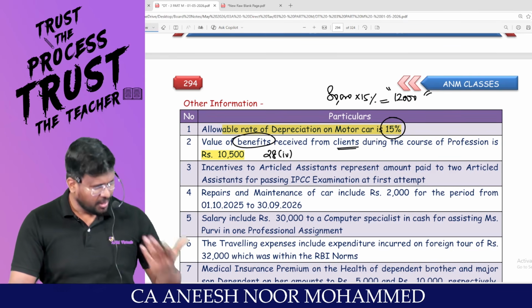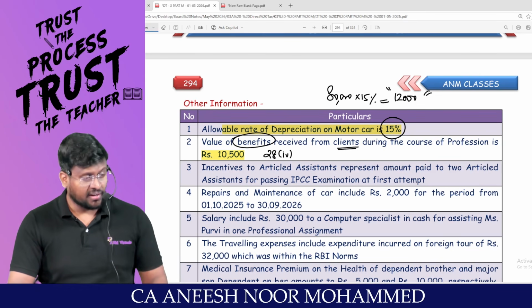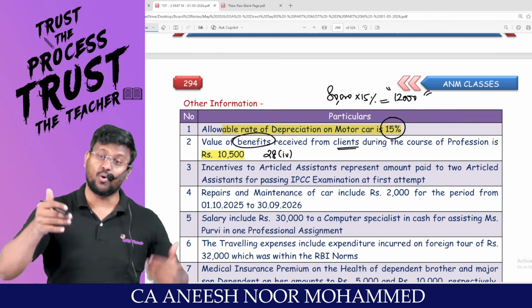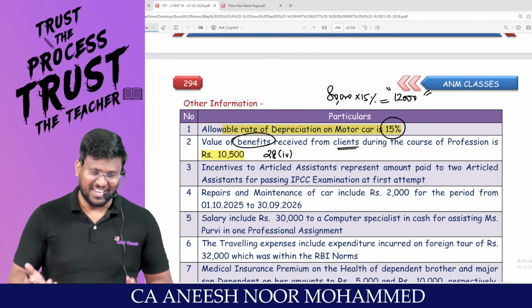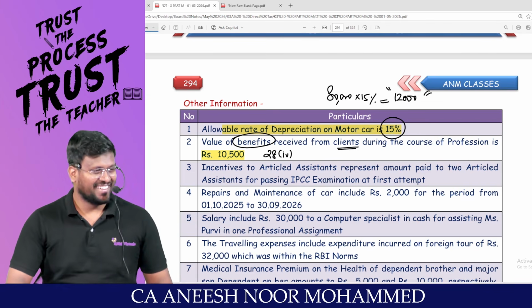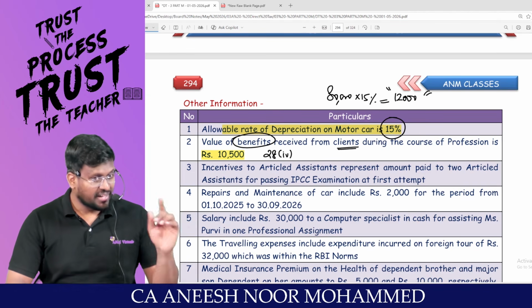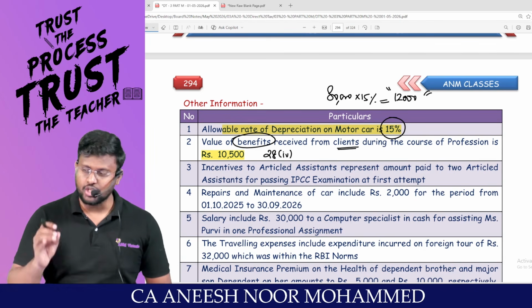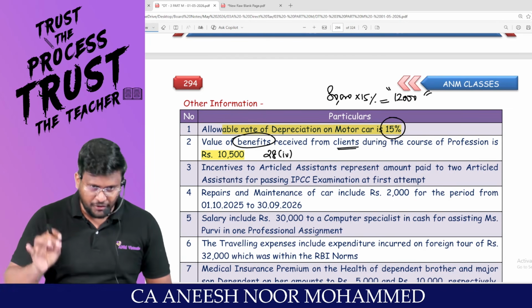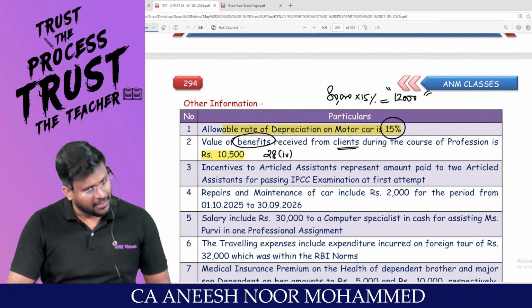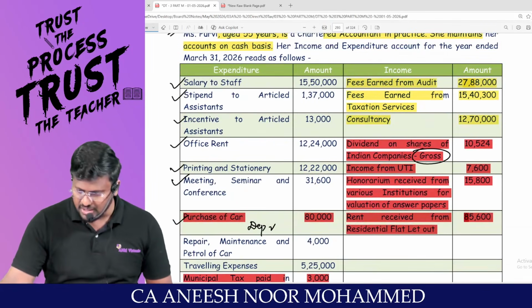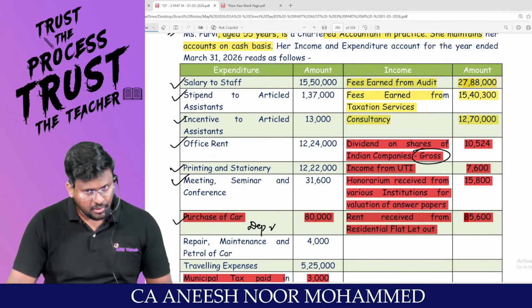Tomorrow, after you become a chartered accountant, you are saying that ANM is the reason for me becoming a chartered accountant, and if you are offering me an Audi car, because I don't have money to even buy a bicycle, my dear lovable students, then that Audi car should be declared as my PGBP income. Because of my business, because of my profession, only I have received that income. Am I right? Super fantastic to the core. So this 10,500, has it been credited to P&L? No.